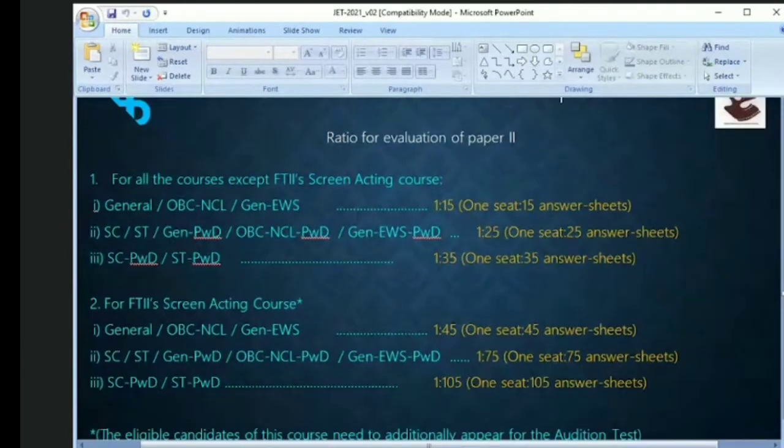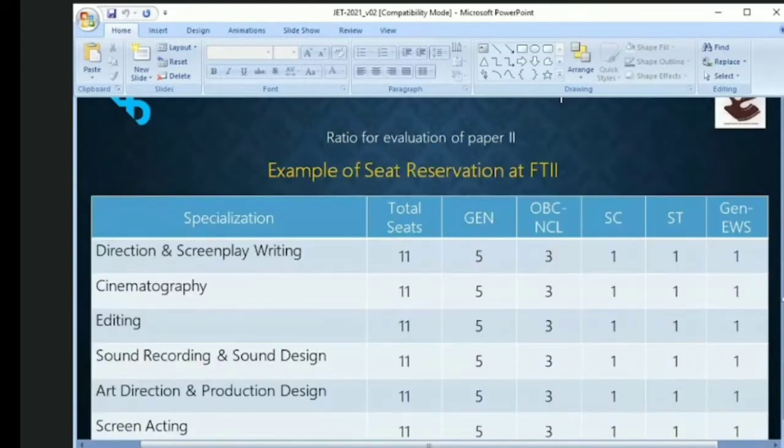We have here, say, for acting, the ratio is higher. So it is 1:45. So for the general, OBC, NCL, general, EWS, we have a 1:45 ratio. So for each seat in the general, unreserved category, we will check 45 answer sheets. The top 45 answer sheets for the paper 2, evaluation of paper 2.